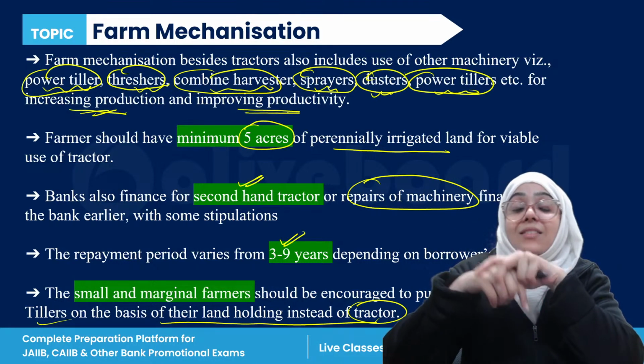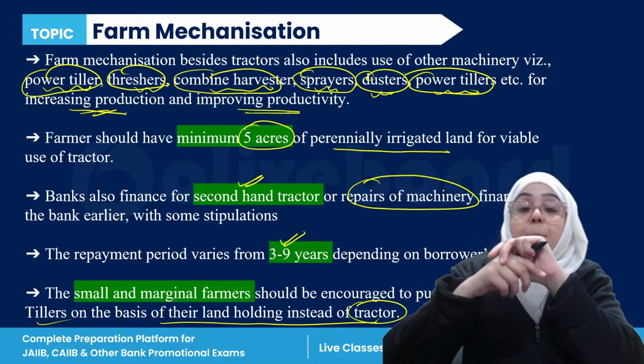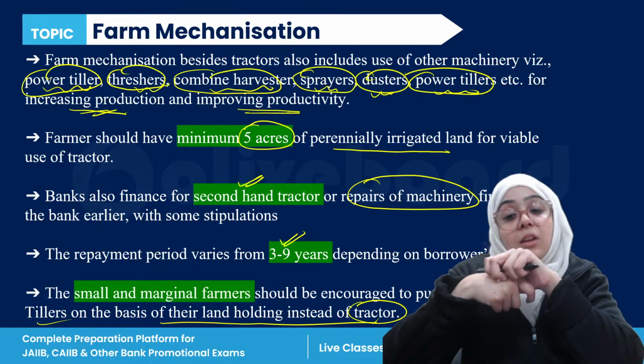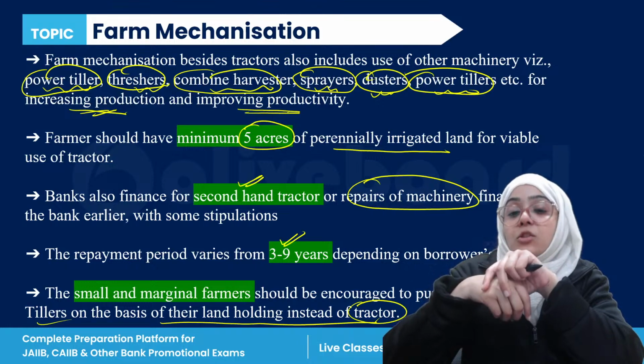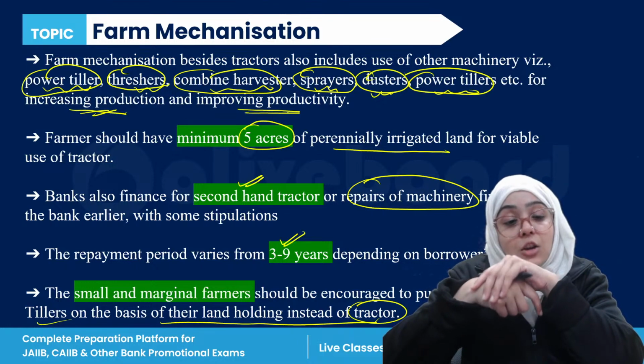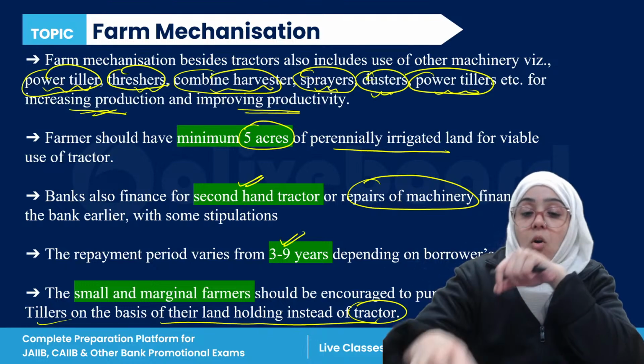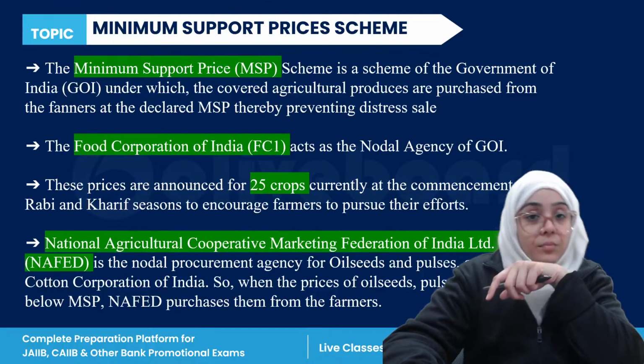The bank should also finance second-hand tractors. The repayment period varies from 3 to 9 years. And small and marginal farmers should be encouraged to purchase power tillers on the basis of their land holding instead of tractors, right?